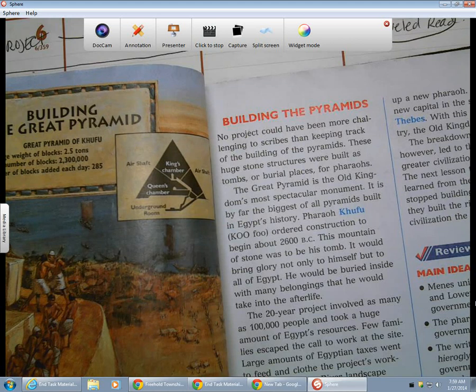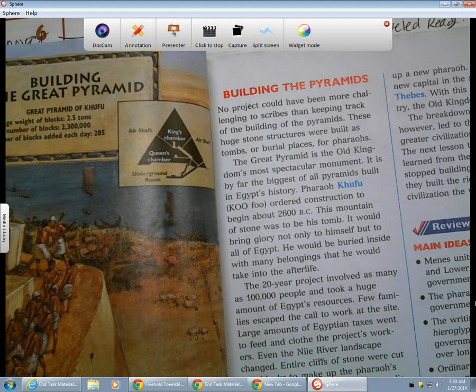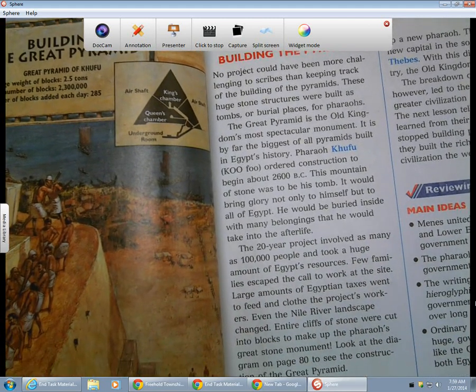The 20-year project involved as many as 100,000 people and took a huge amount of Egypt's resources. Few families escaped the call to work at the site. Large amounts of Egyptian taxes went to feed and clothe the project's workers. Even the Nile River landscape changed. Entire cliffs of stone were cut into blocks to make up the pharaoh's great stone monument.